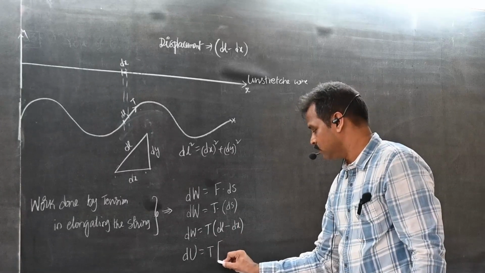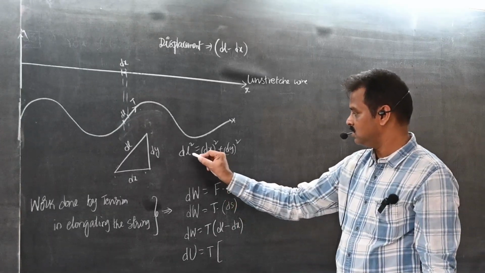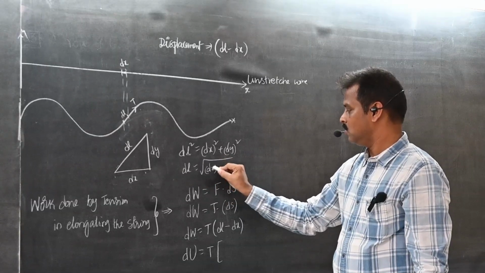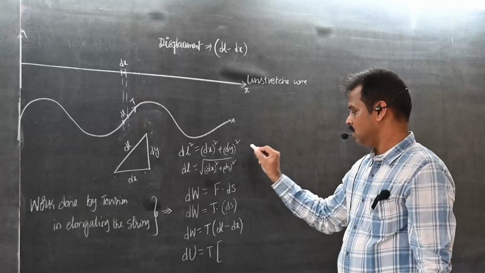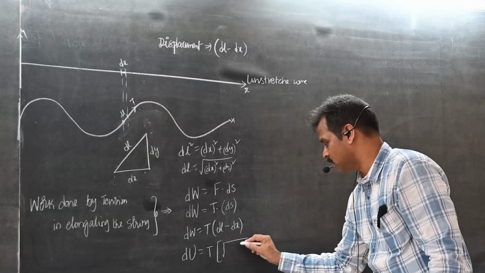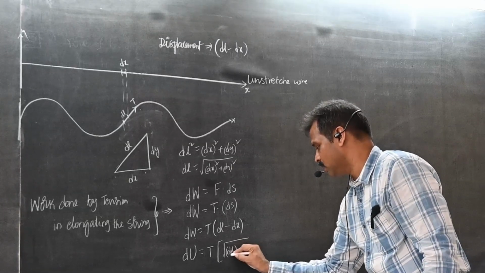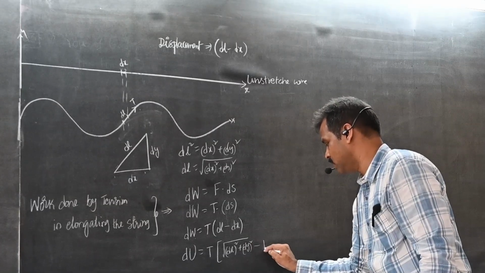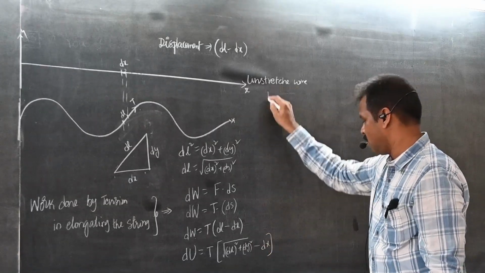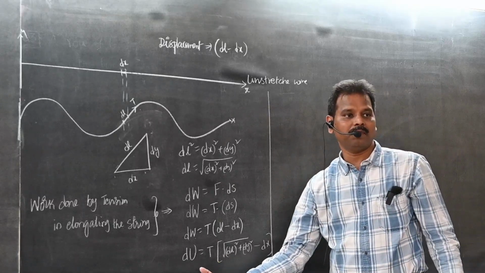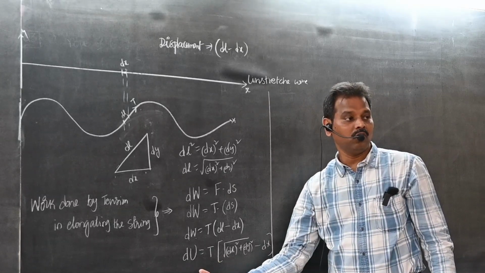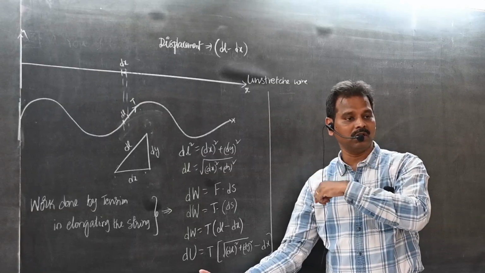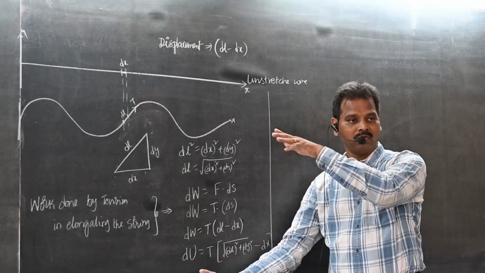Tension T. What is dl, students? This is dl. We can write dl is root over dx square plus dy square. That is what I am writing here: root over dx square plus dy square, minus dx. Got it? This is the potential energy stored due to the work done by the tension in the string to produce that wave, the transverse wave in the string.